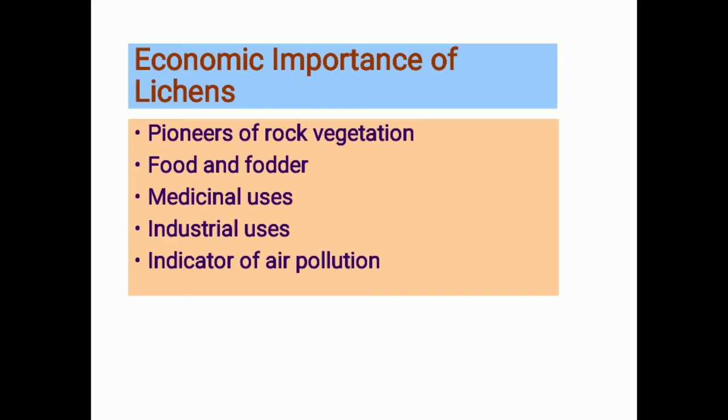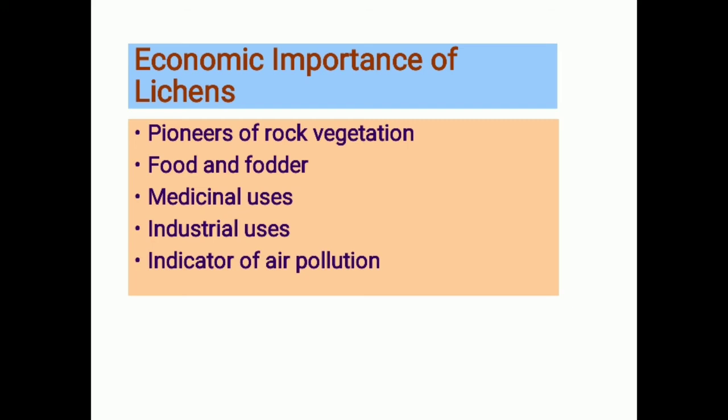Now next, let's come to the medicinal use. Lichens have great importance in the medicinal field, and they are seen to cure many diseases such as hydrophobia. Hydrophobia can be cured with a lichen named Peltigera. Then comes Lobaria pulmonaria, which is seen to be a treatment for lung diseases.